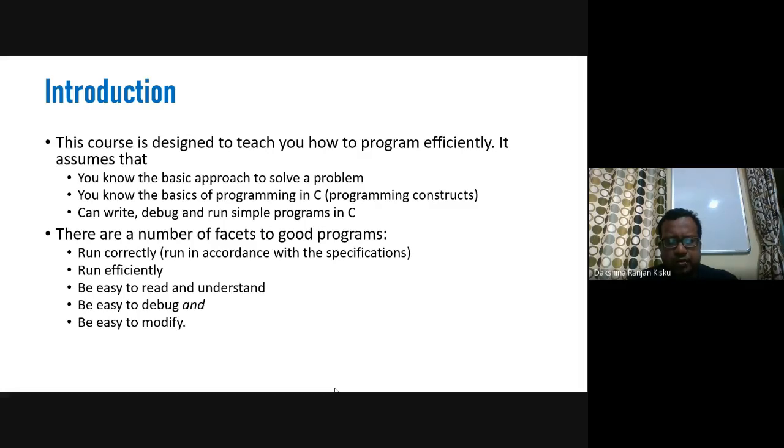Then how to write a good program. Okay, so the good programs we are talking about are those that run correctly, that is, run in accordance with the specifications, run efficiently, and be easy to read and understand, be easy to debug, and be easy to modify. Okay,